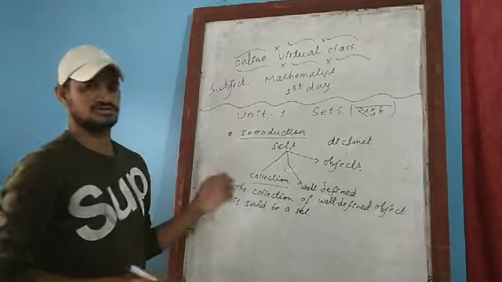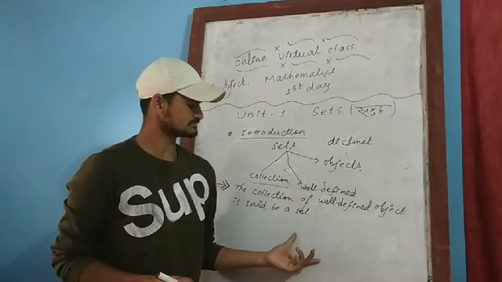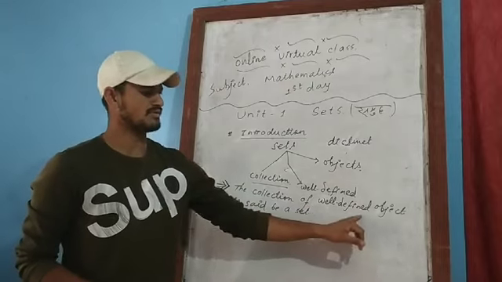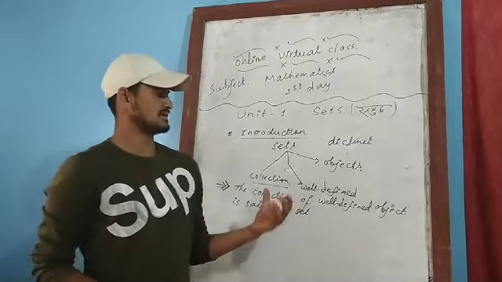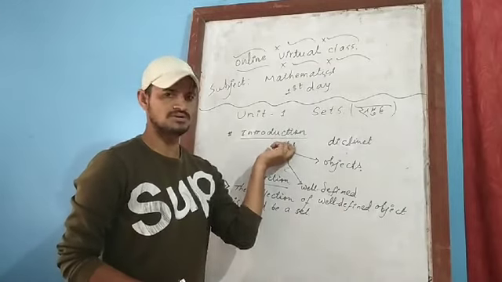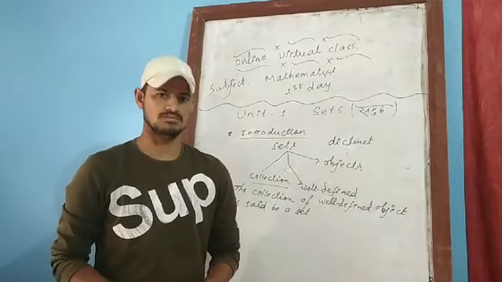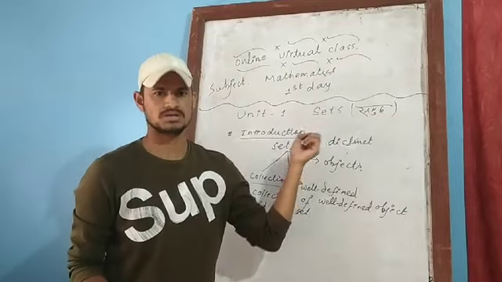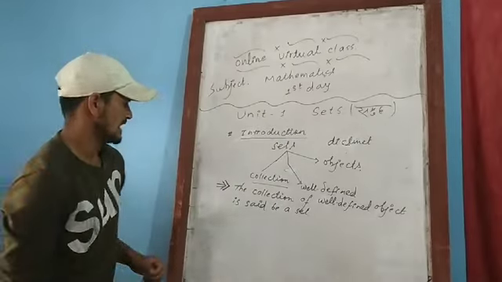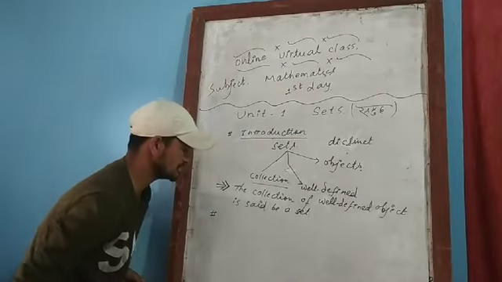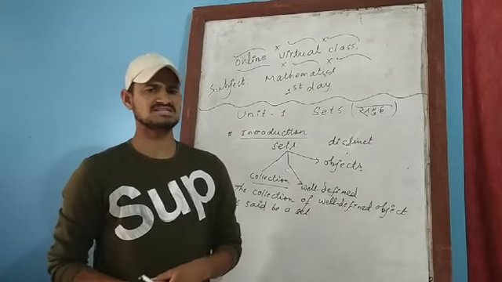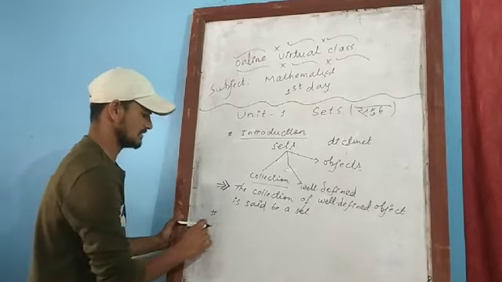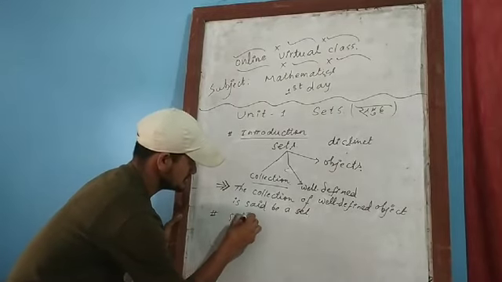I hope you understood the introduction of the set. Now what should we remember? If there is a collection of well defined objects, what can we call it? We can call it a set. What do we call a set in Nepali? Samuha. And the word set means nearly the same as group. And now, secondly, I will talk about the set notation, meaning how can we write or how can we denote the set? Let's talk about it. Set notation.